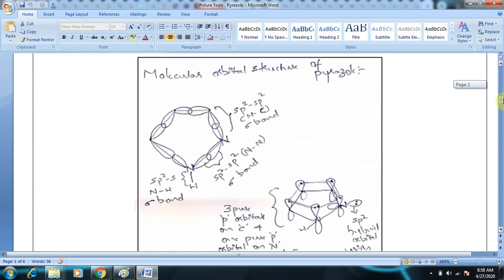Coming to the molecular orbital structure of pyrazole, you can see these are sp2 sigma bonds between nitrogen and nitrogen. This is an sp2 sigma bond between nitrogen and carbon, and this one is an sp2-s sigma bond between nitrogen and hydrogen.